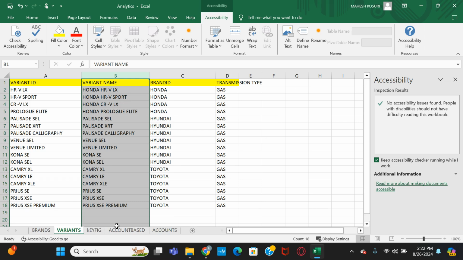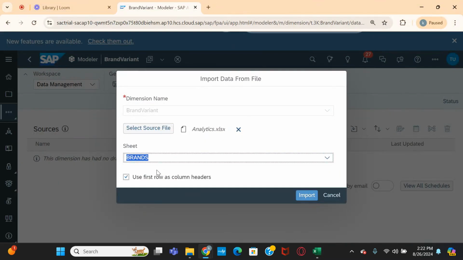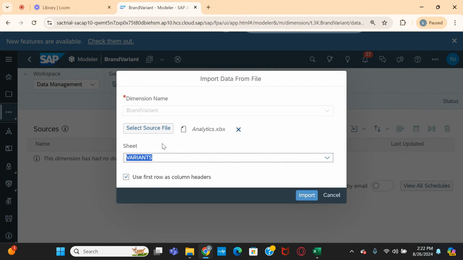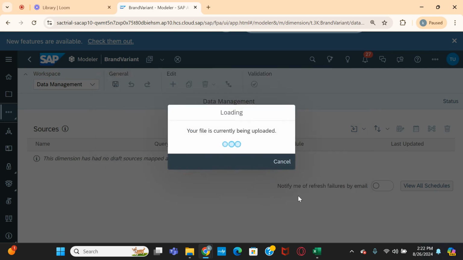There are many worksheets in this workbook. Then let me select the variants. I want to bring the data from the variants sheet. So I'm selecting it here. Now let us import.